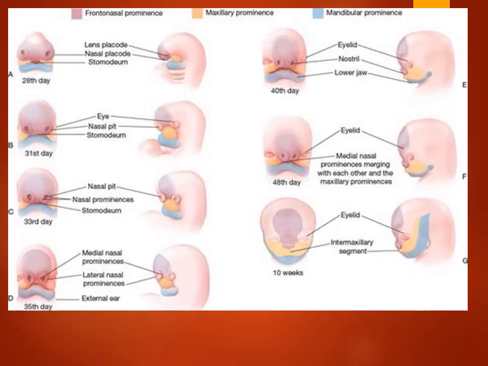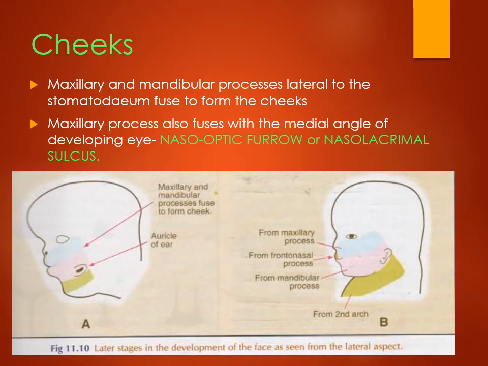Again, to be very clear with the diagram, we will clearly see the upper lip is formed by the fusion of the frontonasal process with the lateral nasal process. The philtrum is formed by the fusion of the frontonasal process with the medial nasal process.